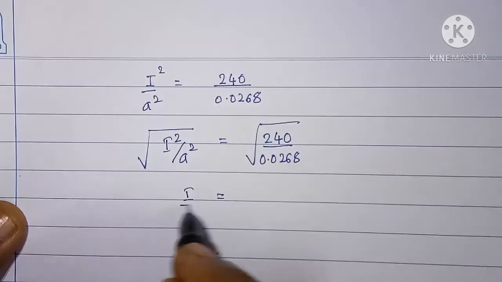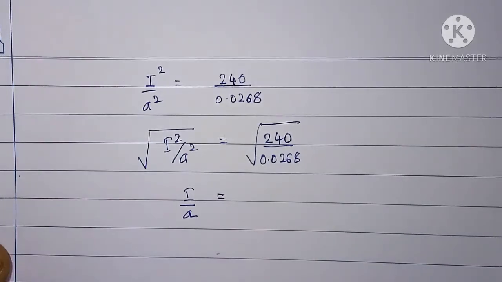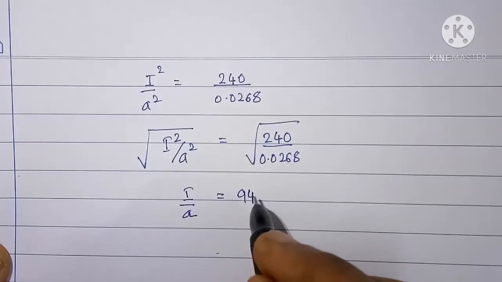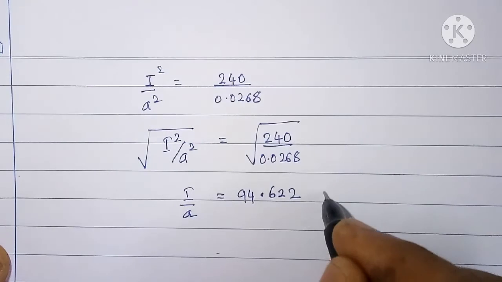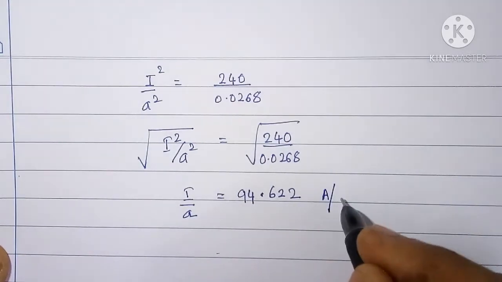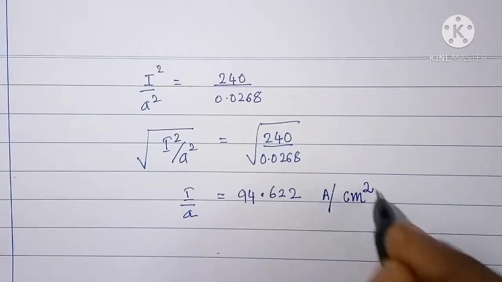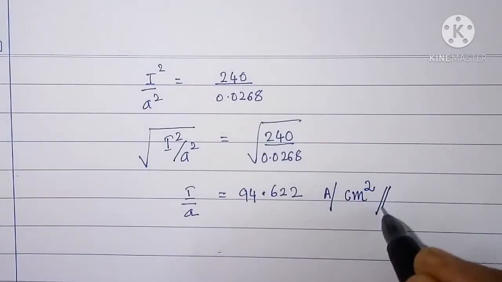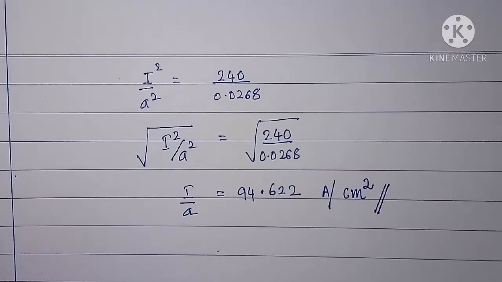That is I by A equal to 94.622 ampere per centimeter square. So this is the economic current density in the line conductors.